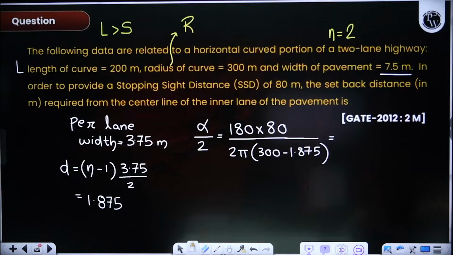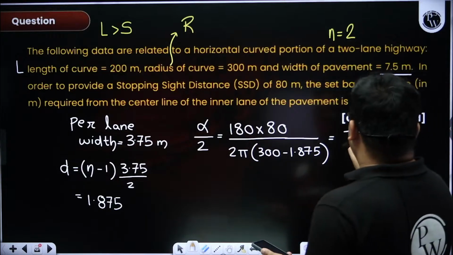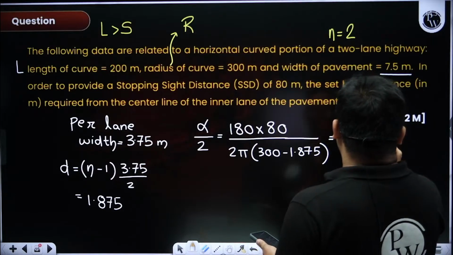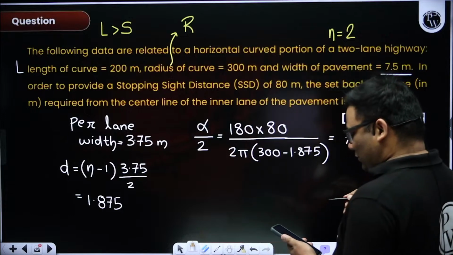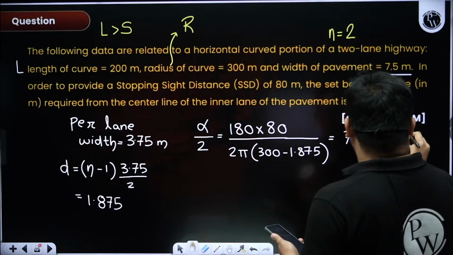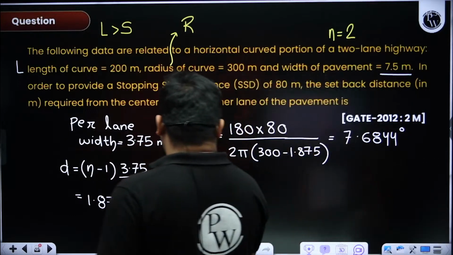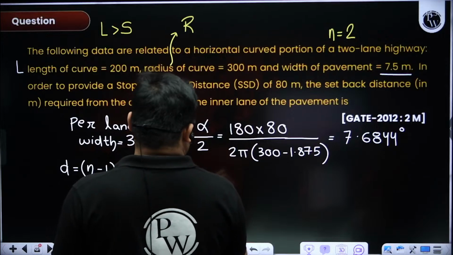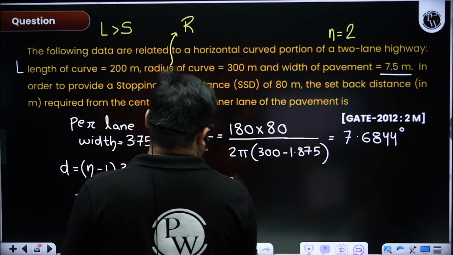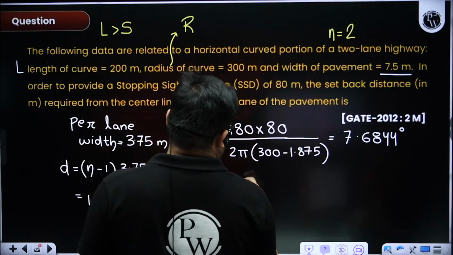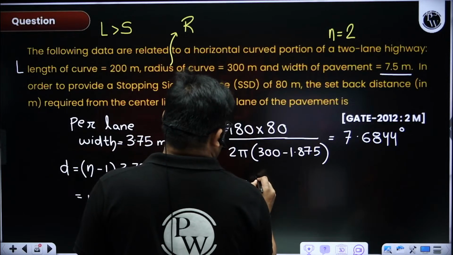I am getting almost the same, 7.6844. And M will be R minus D.